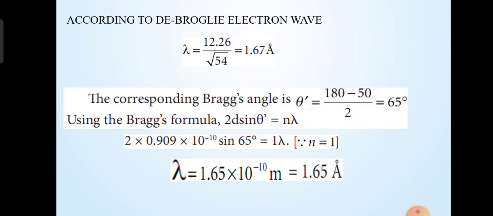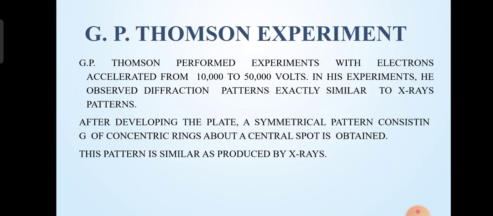According to the de Broglie electron wave, lambda equals 12.26 by square root of 54, that is lambda equals 1.67 Angstroms. The corresponding Bragg's angle is theta equals 65 degrees. Using Bragg's formula 2d sin theta equals n lambda, where n equals 1, by substituting we get lambda equals 1.65 into 10 to the power of minus 10 meters, that equals 1.65 Angstroms.